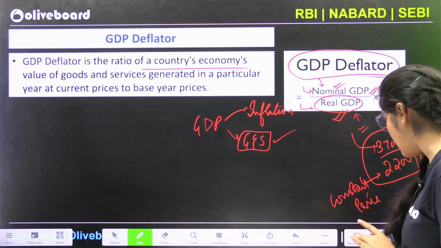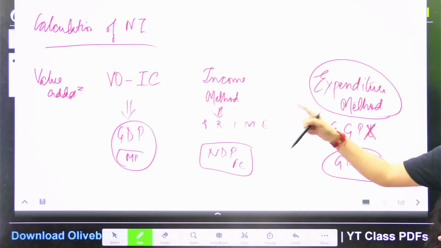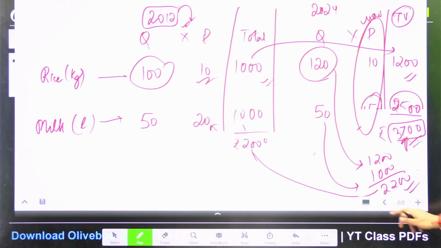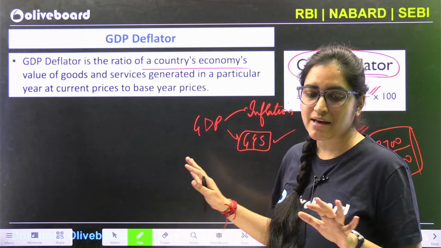We have tried to sum up the GDP method, the national income calculation method, and also the GDP deflator. So that's all from my side.